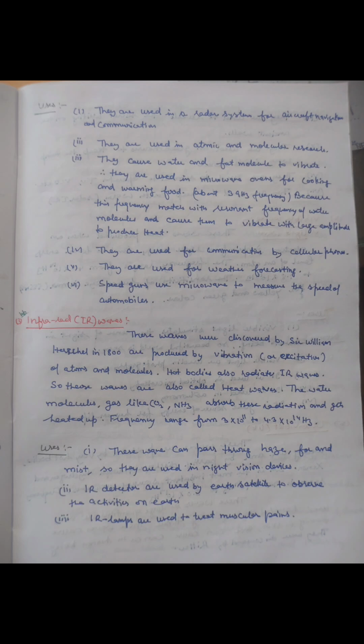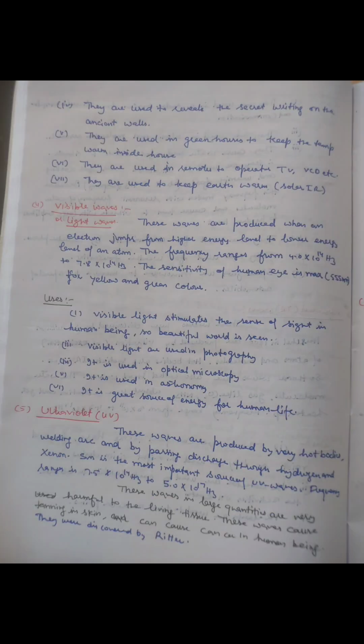Infrared waves are produced by vibration of atoms or molecules. All hot bodies also radiate infrared waves. They are used in night vision cameras because they pass through haze, fog or mist. Infrared detectors are used in Earth satellites to observe the activities on Earth. They are also used for the treatment of muscular pains, to reveal secret writing, in greenhouses, and to remotely operate the TV, VCR, etc.